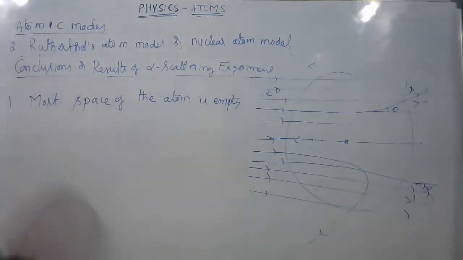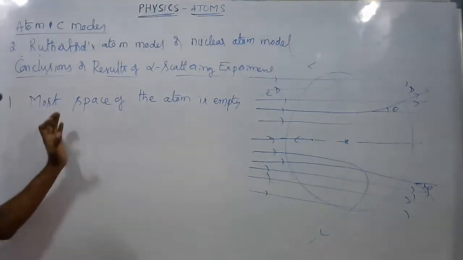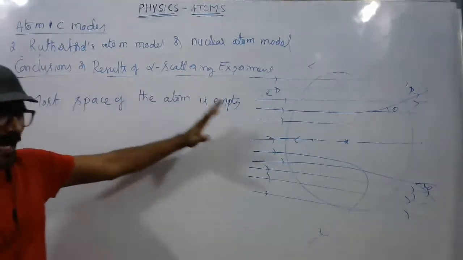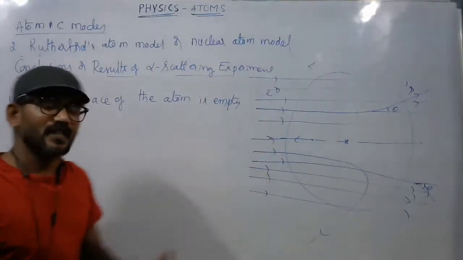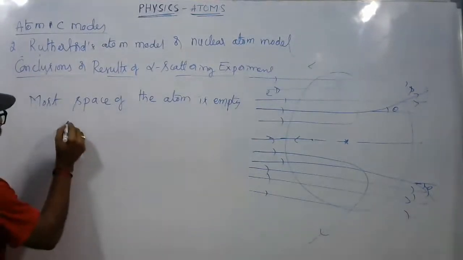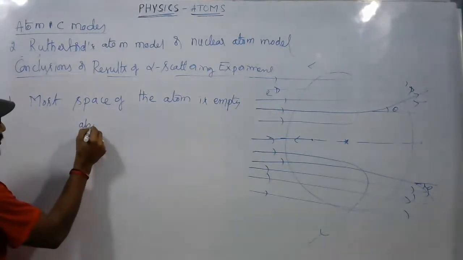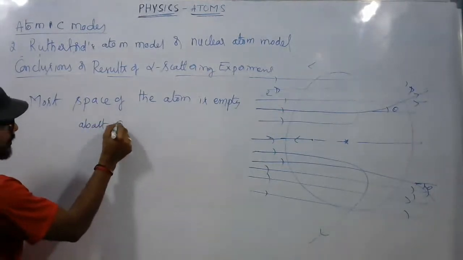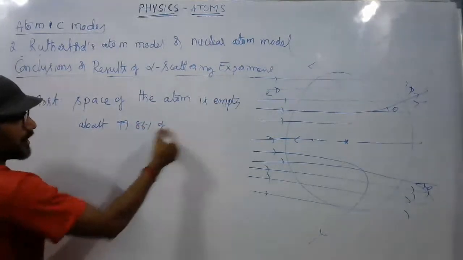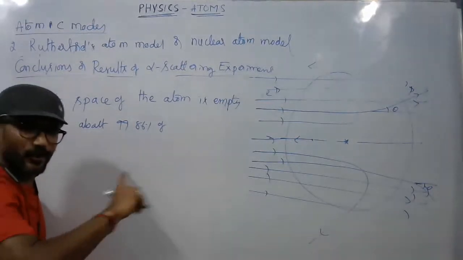The first conclusion is they have understood that most space of the atom is empty. This is the conclusion they have drawn based on the observation, because about 99.86% of alpha particles scatter at 0 degrees, right?